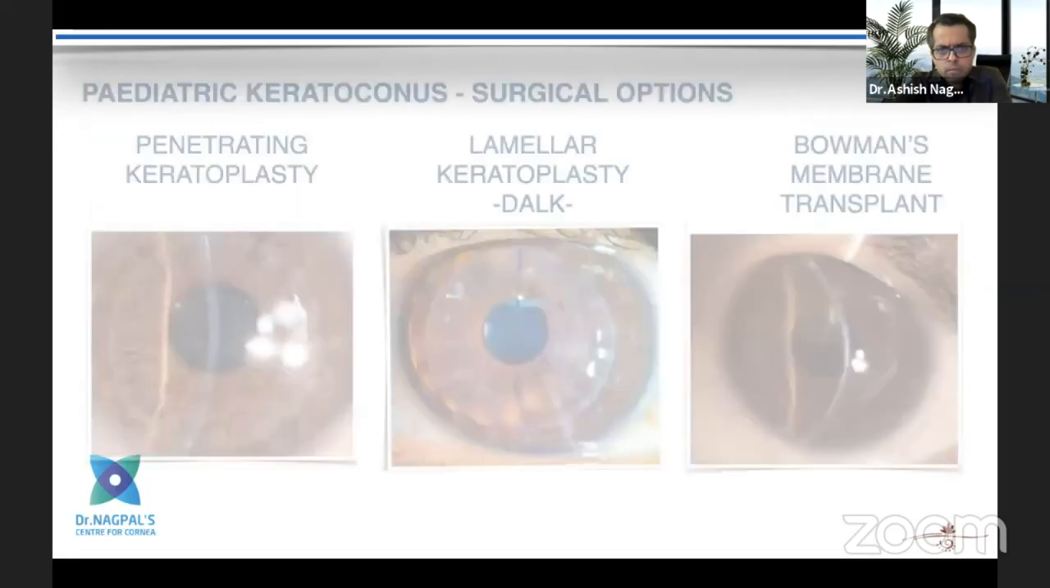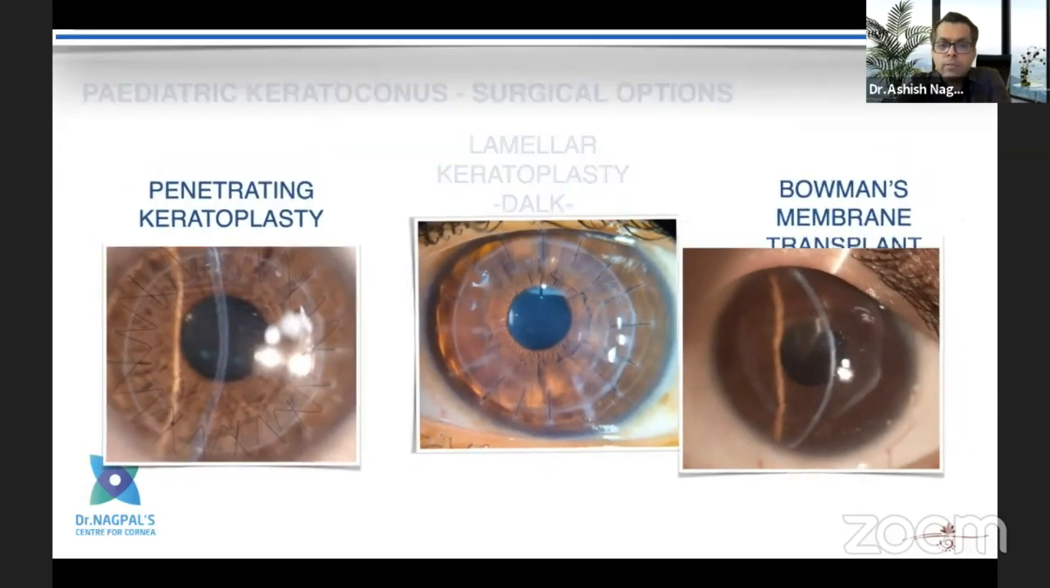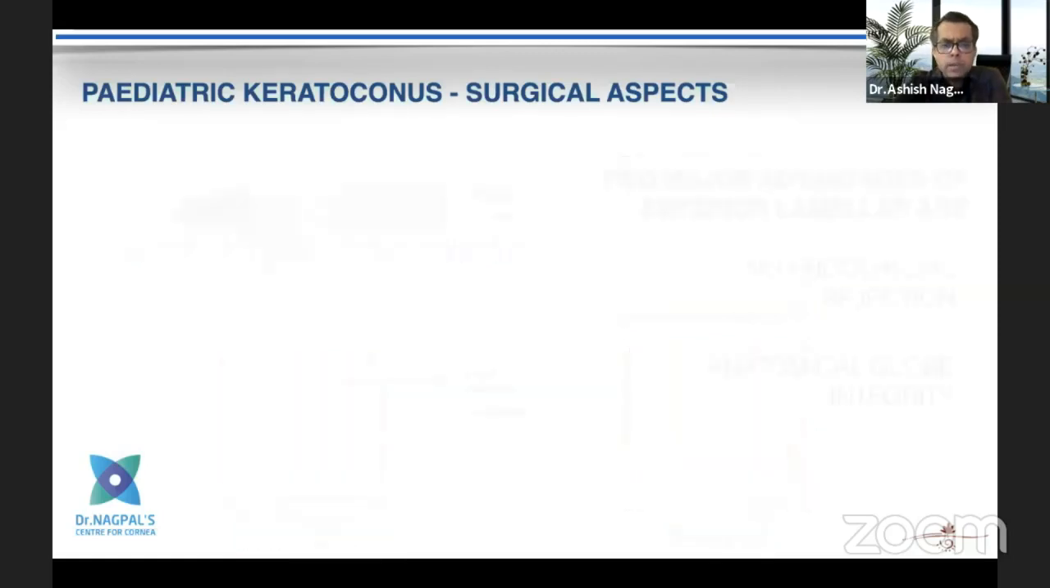So, what are the surgical options? We have already gone through cross-linking, which will be discussed later. But suppose it's now at a stage where it requires surgical intervention in the form of a keratoplasty. These are the current options that we have: penetrating, lamellar, and now we're sometimes looking at Bowman's, hoping that it may offer a less invasive option. The first choice for me in these current times would be a lamellar keratoplasty, a DALK, in these children. Why? Let's discuss.